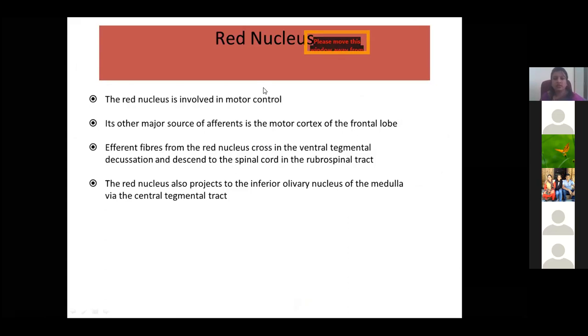What is the function of the red nucleus? The red nucleus is involved in motor control, and the major source of afferent fibers is the motor cortex of the frontal lobe. The red nucleus also projects to the inferior olivary nucleus of the medulla via the central tegmental tract.